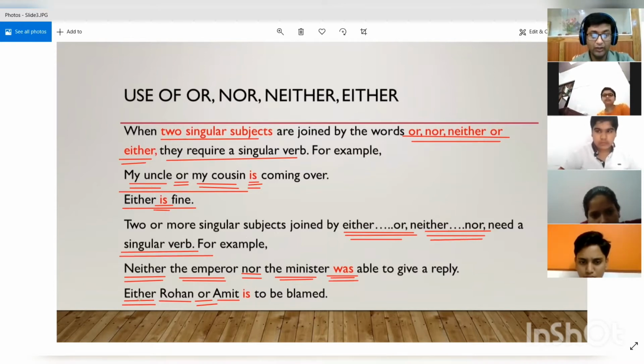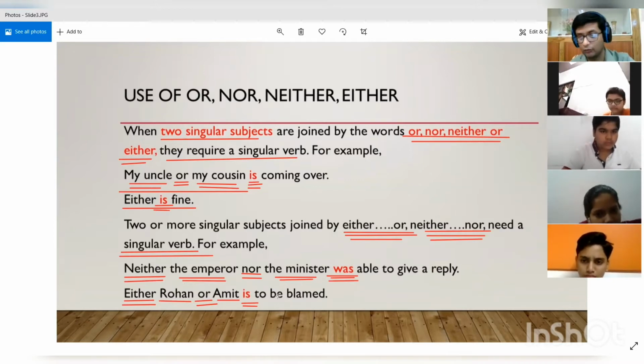So what will we do? We will write, either Rohan or Amit is to be blamed. We won't say "are to be blamed" over here. If it was Rohan and Amit, then we would have said Rohan and Amit are to be blamed, because when we add them with "and", they become a plural compound subject. But when we add them with neither-nor, either-or, or simple "or", they don't become a plural compound subject and we only use a singular verb in that case.